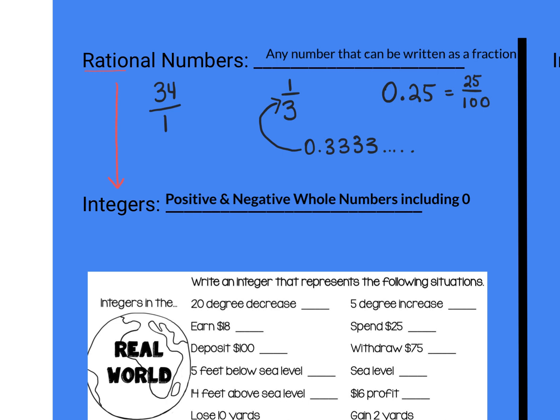So usually when we're talking about our integers with our positive and our negative whole numbers, including 0, we think about our number line. Right, we could have -3, -2, -1, 0, 1, 2, 3, and it goes on forever in either direction.